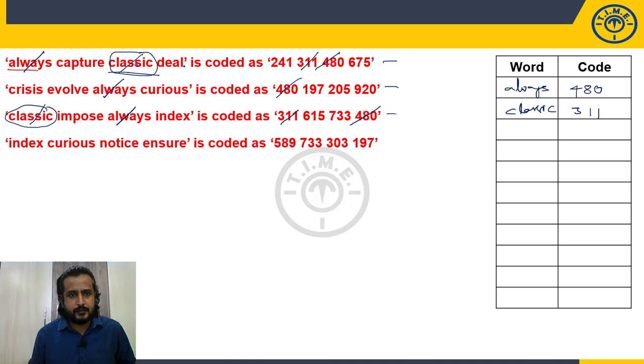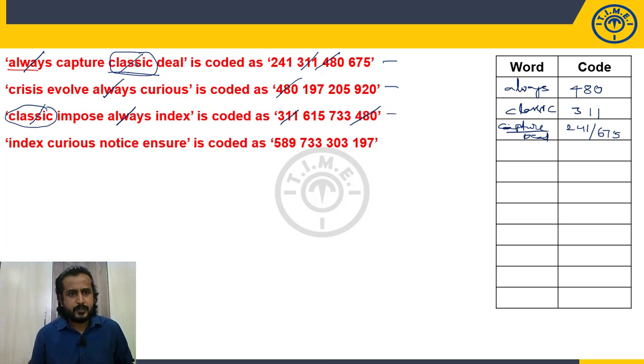Classic is completed. Next, always is also completed. Deal. Can you see deal anywhere? No. So what I can confirm is that when the first statement is compared with the second, third, fourth, still I am unable to find the code for capture as well as deal. So what are the codes that I left? 241, 675. So can you say exactly what the code is for capture and deal? No. So capture and deal are coded with 241, 675, but in any order.